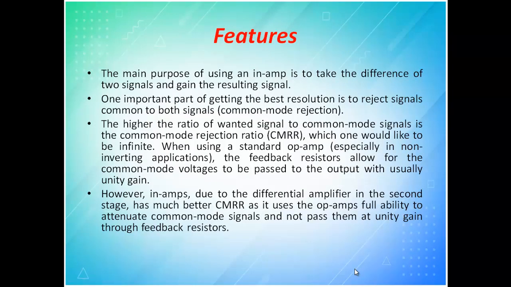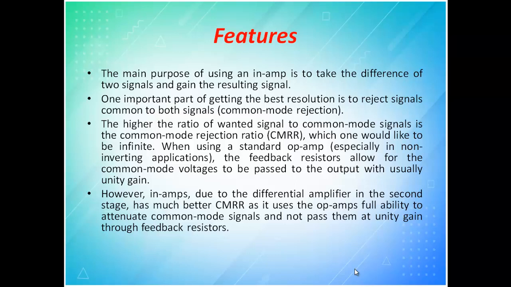Features: the main purpose of using an instrumentation amplifier is to take the difference of the two signals and gain the resultant signal. One important part of getting the best resolution is to reject signals common to both. If I reject what is common to both, that is nothing but the noise. Then I will have a good CMRR.